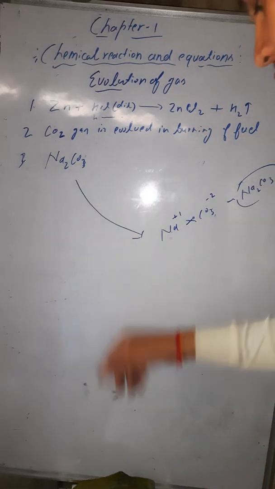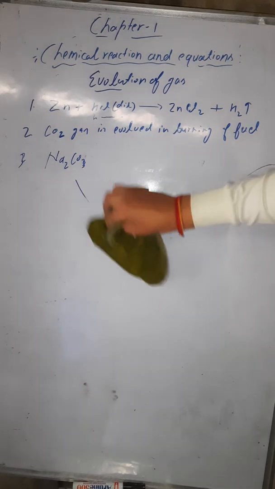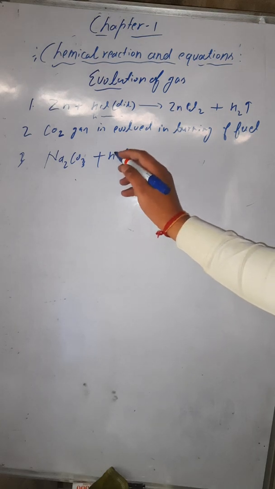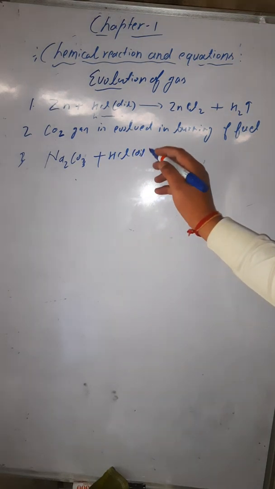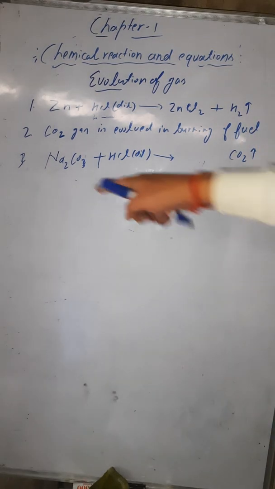So you have to write the downside, sodium carbonate. When this sodium carbonate reacts with dilute hydrochloric acid, dilute one means water mixed, in this case also you can see the evolution of carbon dioxide. No need to write the complete equation, I am writing only because I have to show that the gas is evolving. So here also you can see the evolution of carbon dioxide gas. Are you getting this? So this was the next chemical characteristic, that is the evolution of gas.